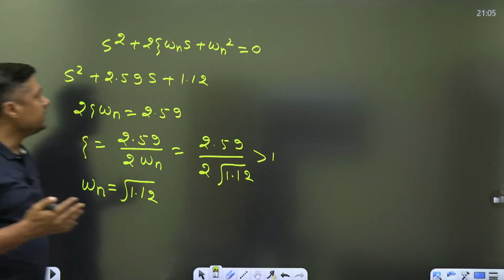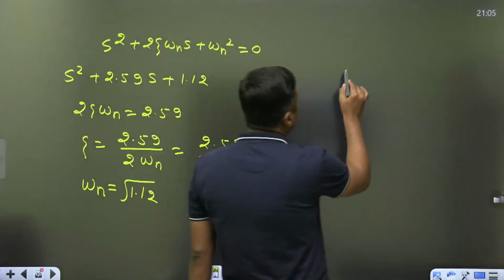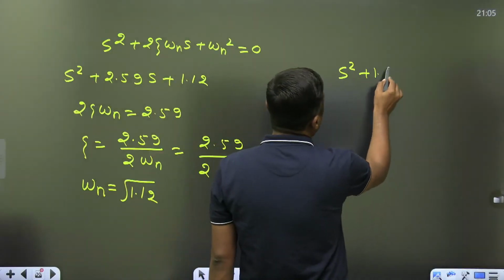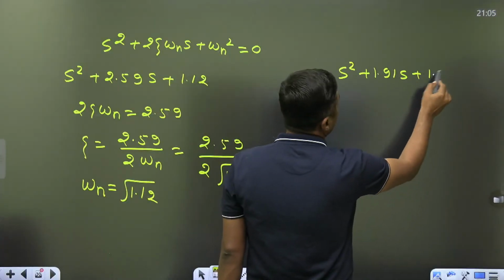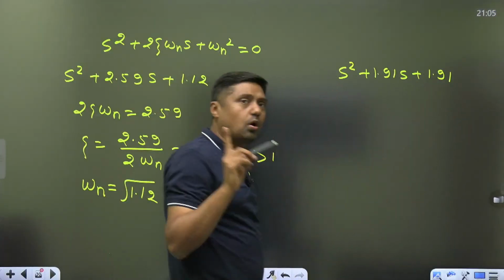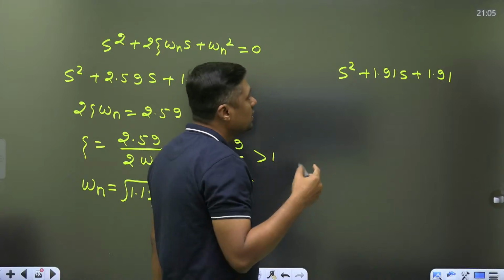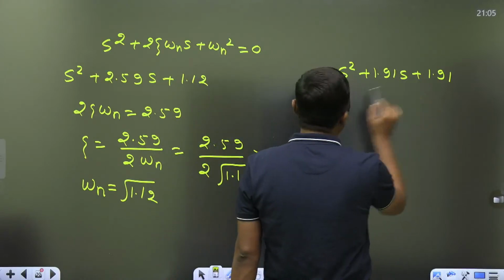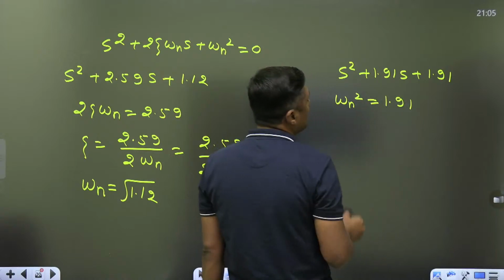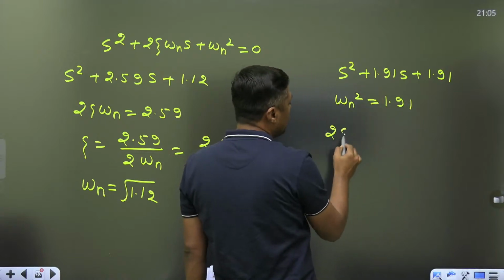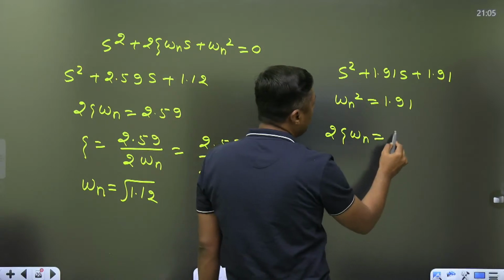Now second, in this case, s square plus 1.91 s plus 1.91, because it is an MCQ, only one answer will be correct. Then this is the omega n square. Omega n square is equal to 1.91. Then 2 zeta omega n is equal to 1.91.